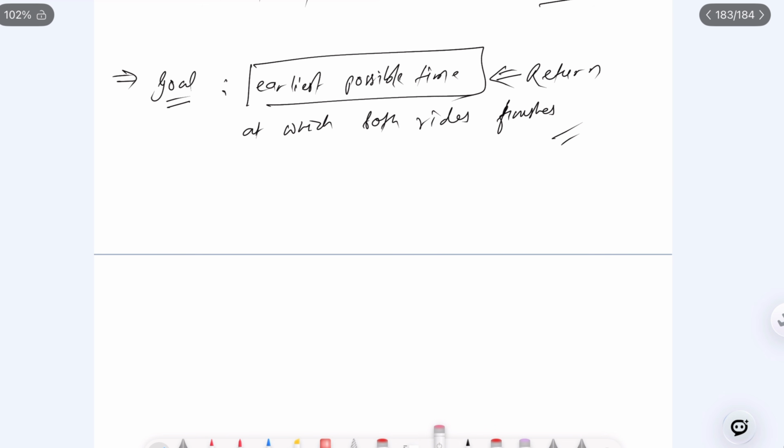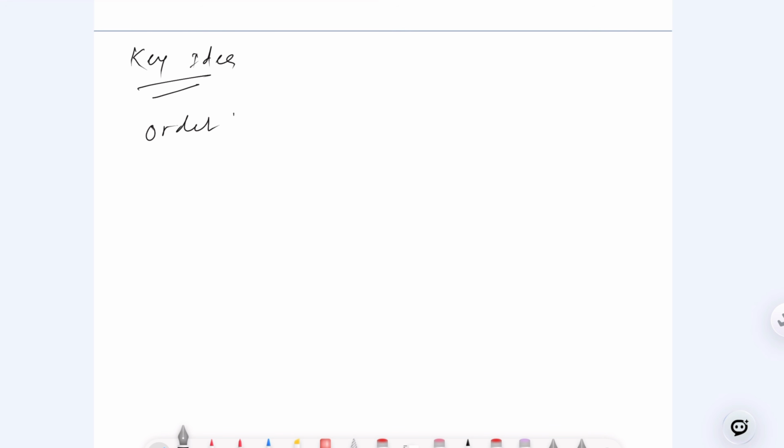Let's talk about the most important thing in this problem, the key idea. There are only two possible orders. Order one is to go to the land ride first and then the water ride.